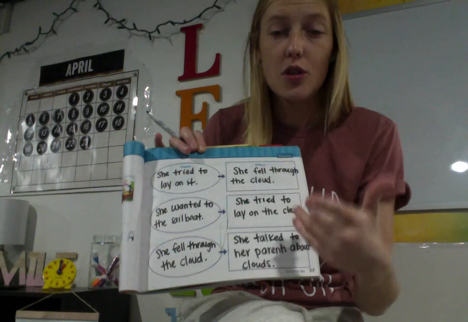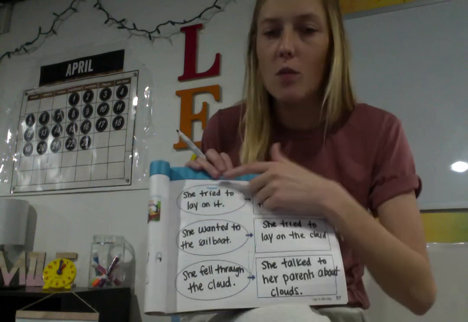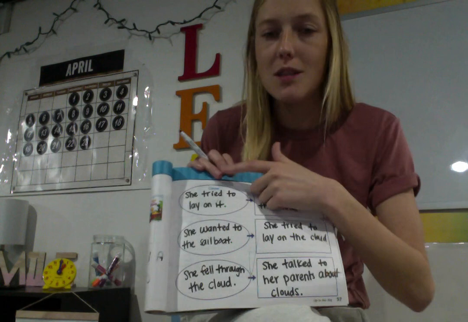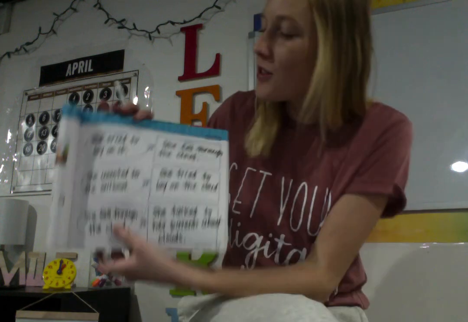So she tried to lay on the cloud and she fell through it. She wanted to see the sailboat and then she tried to lay on the cloud. The reason that she laid on that cloud is because she went up there to see the sailboat. She talked to her parents about clouds because she fell through it and she didn't understand why. So they can be a little confusing sometimes. Hopefully that helped.